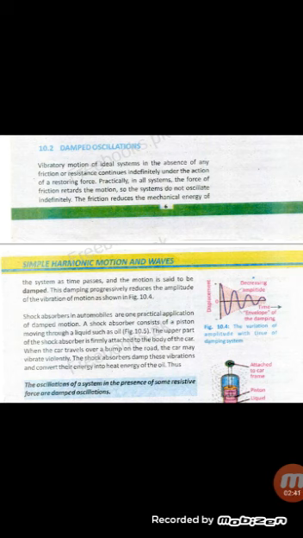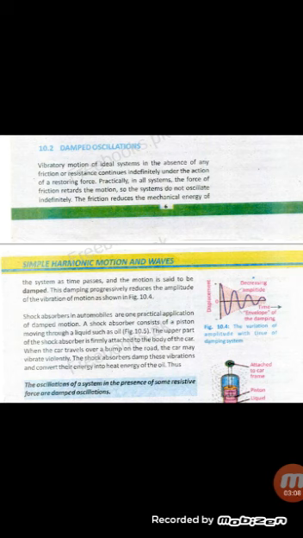A shock absorber in automobiles is a practical application of damped motion. A shock absorber consists of a piston moving through a liquid such as oil, figure 10.5. The upper part of the shock absorber is firmly attached to the body of the car. When the car travels over a bump on the road, the car may vibrate violently. The shock absorber damps this vibration and converts its energy into heat energy of the oil.